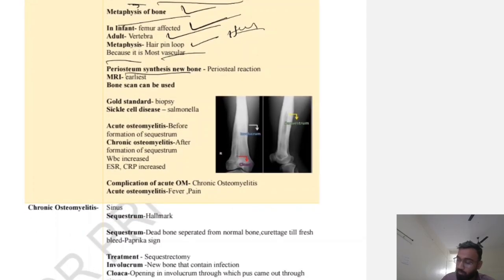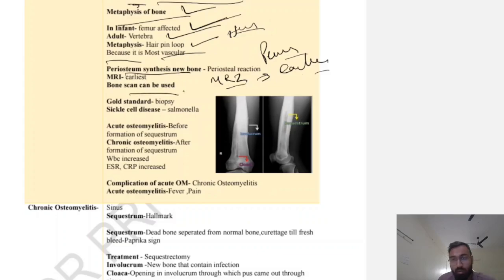Periosteum synthesizes new bone in the newborn; this is the periosteal reaction. On MRI, you will find the earliest changes. Bone scan can also be used, but the gold standard is biopsy. Now in sickle cell patients, Salmonella is the most common organism.